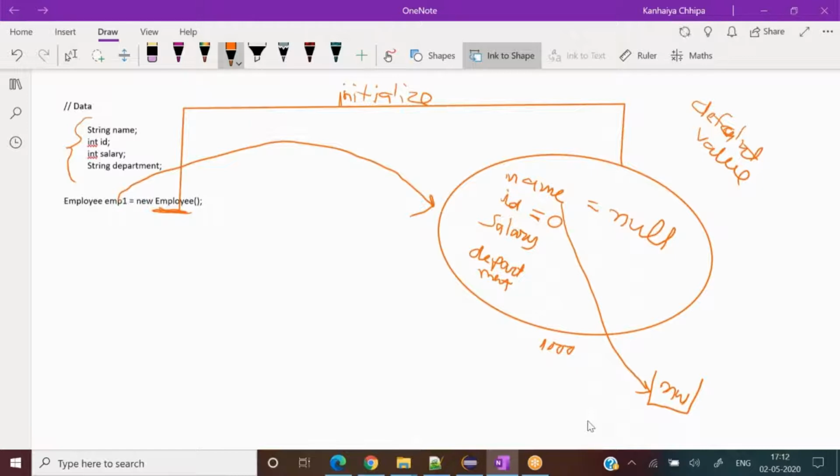ID also got created. Whenever we have an integer value, its default value is 0. Salary is an integer, so its default value is 0. And department is again a string, so its default value is null. This particular constructor provides the default values, or in other words, initializes the values of this particular object. So far so good, or any confusion? No.